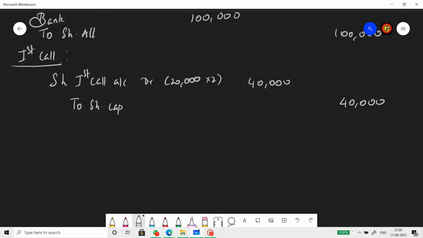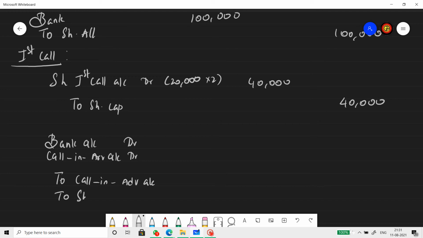So bank account debit, calls in arrears account debit, to calls in advance account, to share first call.